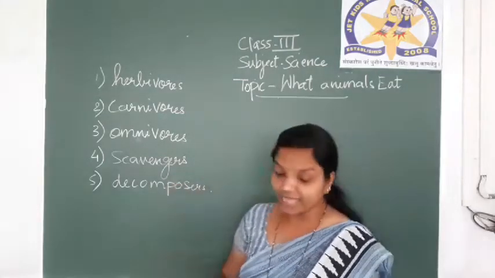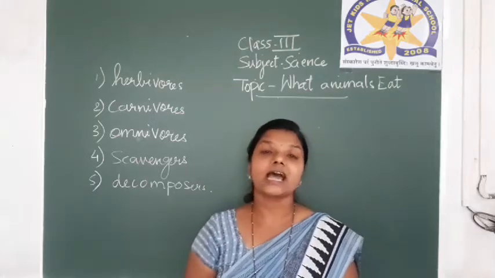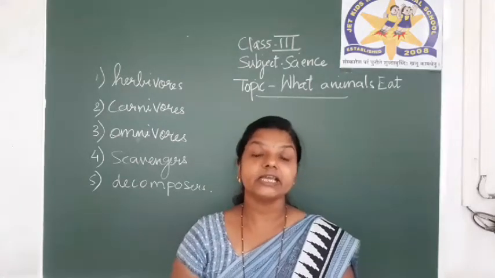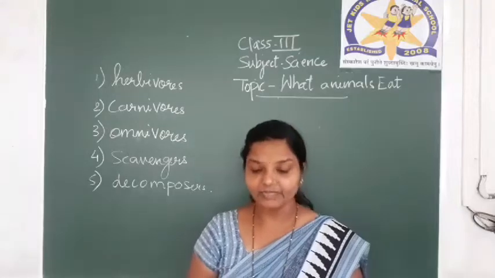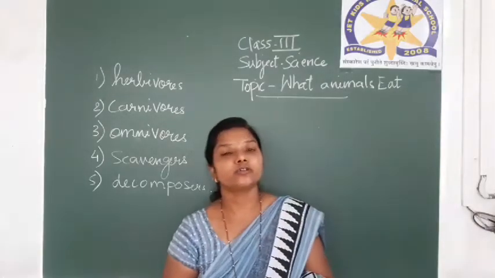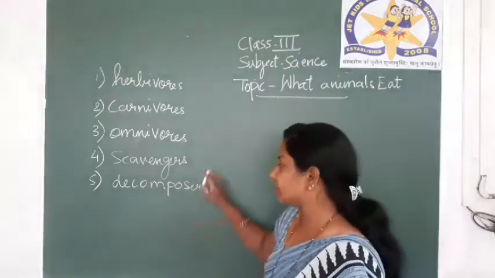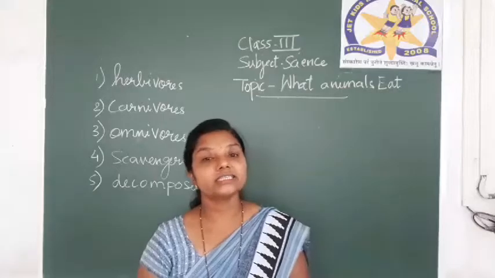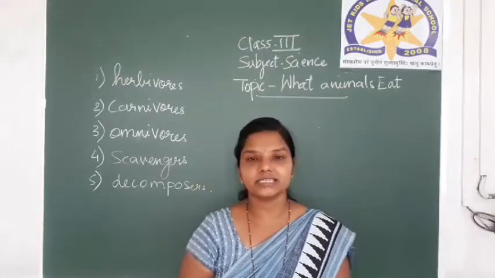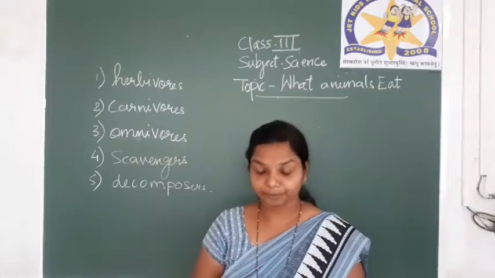Next is scavengers. What are scavengers? Scavengers are the animals that eat the flesh of dead animals. The animals that are dead, they eat the flesh of the dead animals. Example, vulture. The example of scavenger is vulture. Vulture is the best example. It eats the flesh of dead animals.